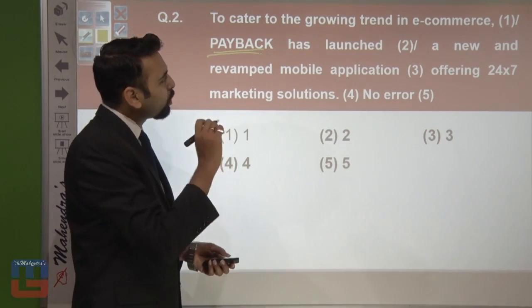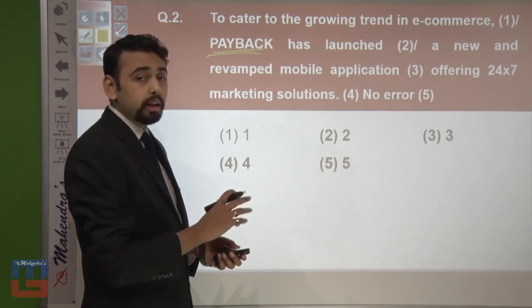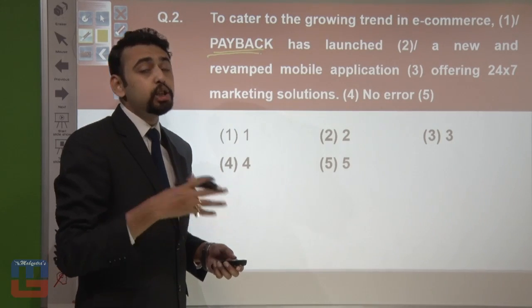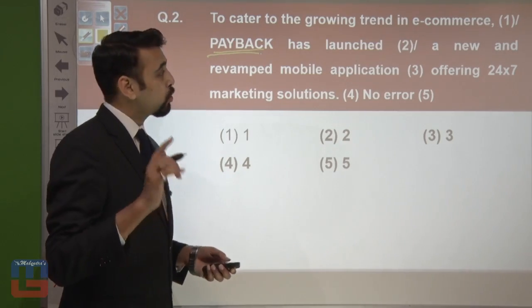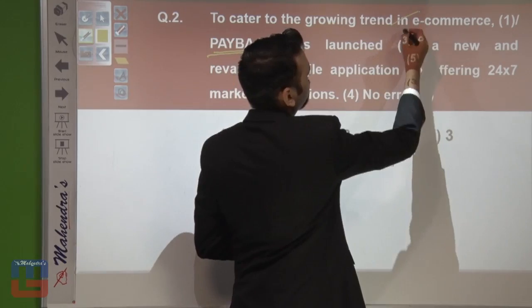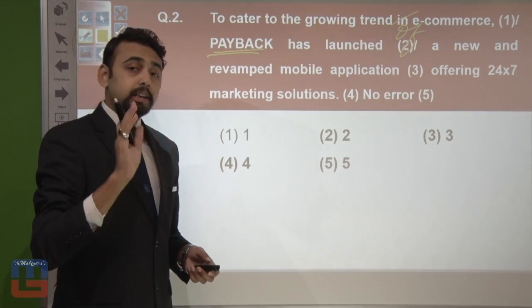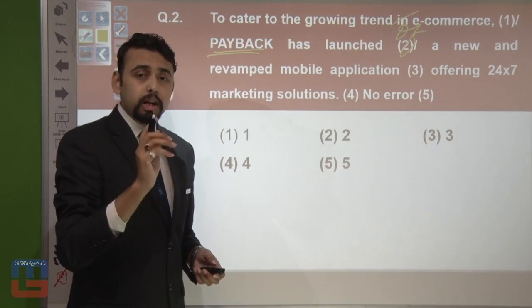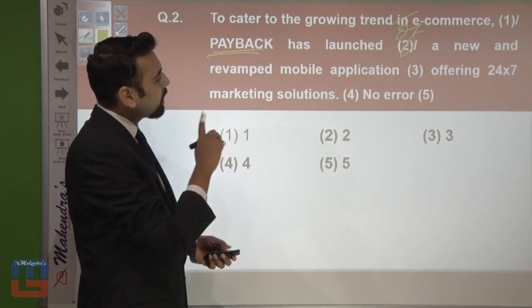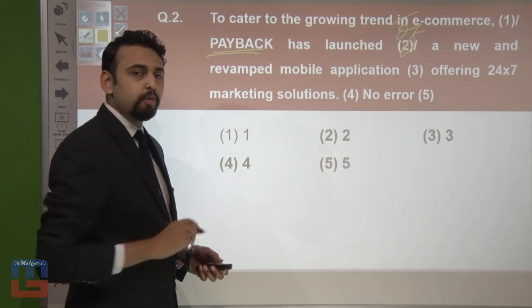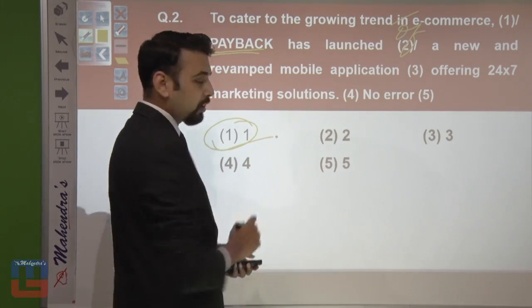To cater to the growing trend in e-commerce. Over here, it's more of the sense of relation to e-commerce. And when you want to show the sense of relation to something, you better use the preposition of. Hence, over here, of would have been a better option instead of in. The correct sentence would read, to cater to the growing trend of e-commerce, Payback has launched a new and revamped mobile application offering 24/7 marketing solutions. Hence the answer was in the first part, so we should mark error in the first one.